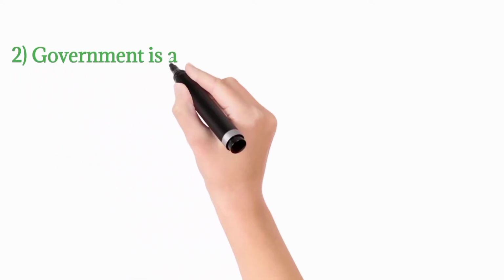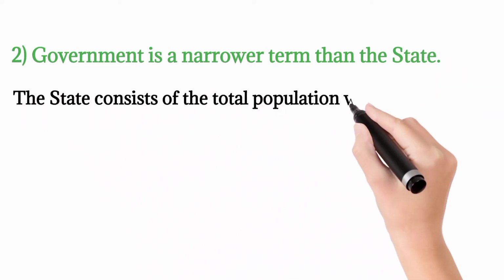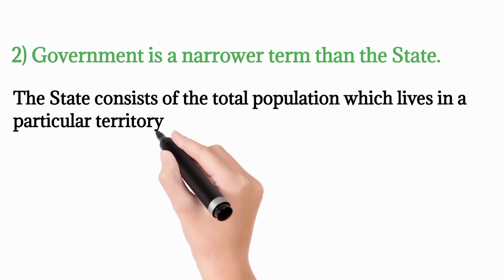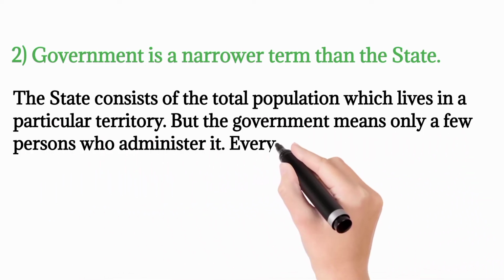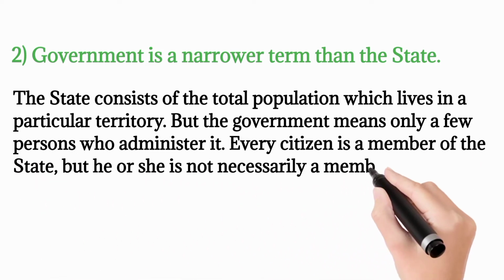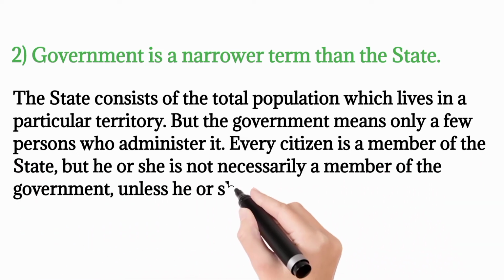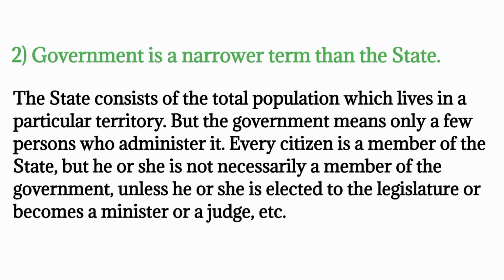Number 2. Government is a narrower term than the state. The state consists of the total population which lives in a particular territory. But the government means only a few persons who administer it. Every citizen is a member of the state, but he or she is not necessarily a member of the government, unless he or she is elected to the legislature or becomes a minister or a judge, etc.